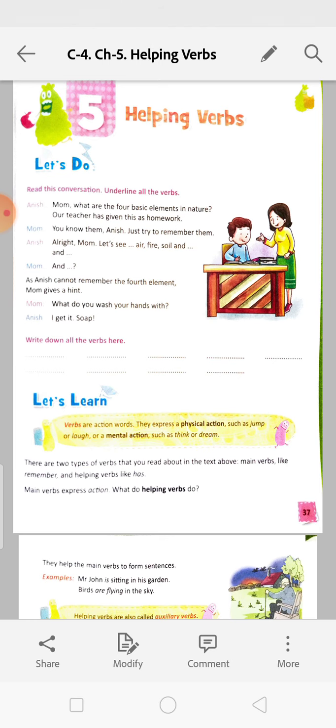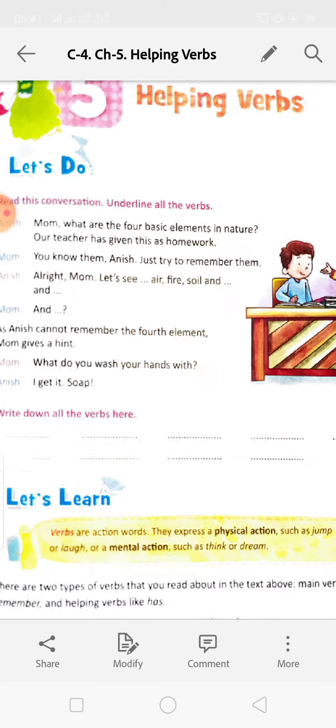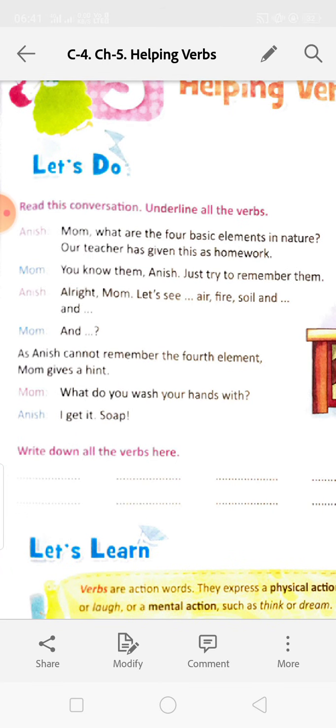You should do your homework. Should do. Do is an action verb, and should is a helping verb. Okay. So, helping verbs help main verbs to make a complete sentence, to give the sentence a meaning. Okay. Now next, read the conversation, underline the verbs.